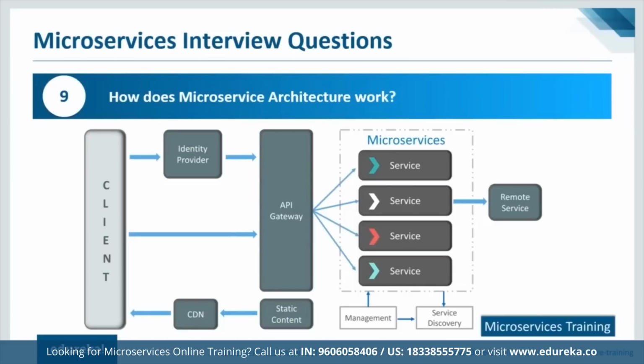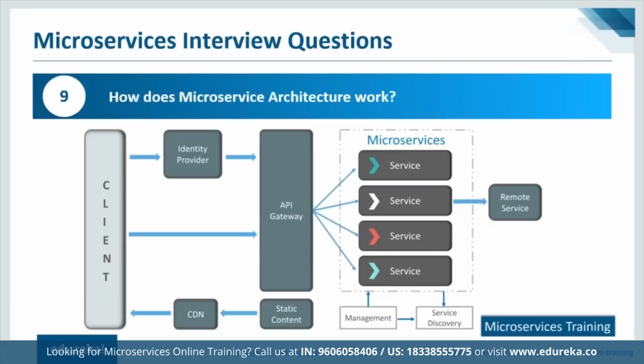Now the static content, basically whatever content that is generated and is in the form of static, it is basically held by a static content. And the management and the service discovery portals, they have a particular task as well. Say for example, I have a number of services. Now the management console or the portal places those services on respective nodes. Service discovery on the other hand keeps a track of all these services, makes note of services that have failed and all those things. And this record is communicated back to the management portal, and it is the job of this management portal to go ahead and resolve if there is any failure in the corresponding architecture or any of the services.